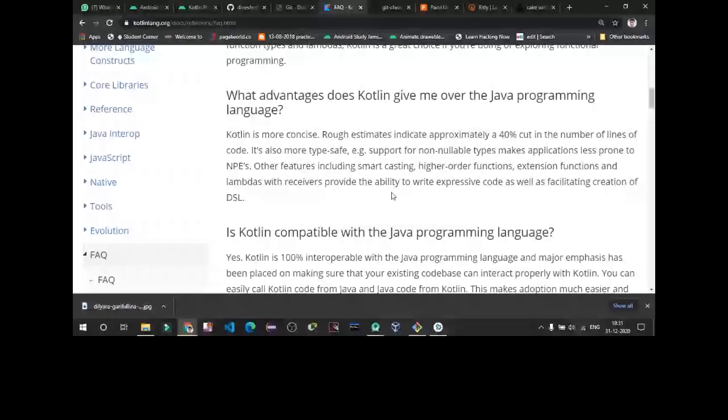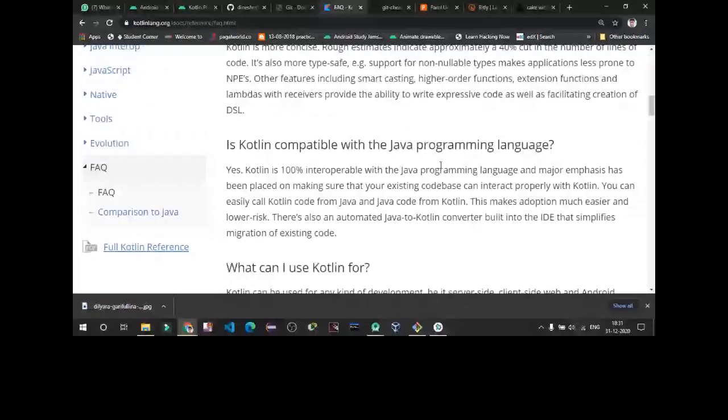Is Kotlin compatible with Java programming? Yes, Kotlin is compatible with the Java programming language as it is based on the JVM, the Java Virtual Machine. You can even interoperate the Java code in your Kotlin code.